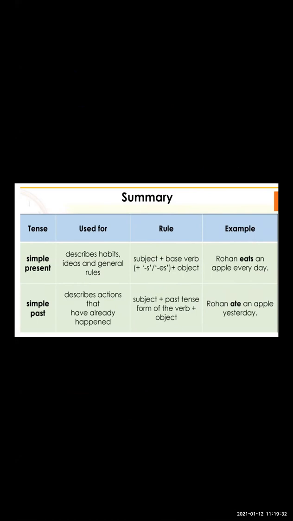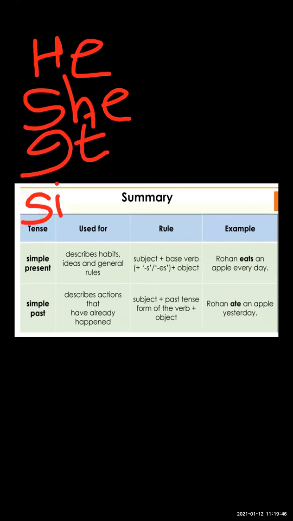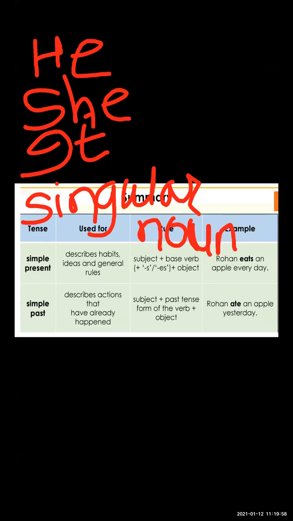When you use he, she, or it plus a singular noun, meaning a single noun, like Sumit, Swara, Jayesh, or bat, ball, cat, these are singular nouns.